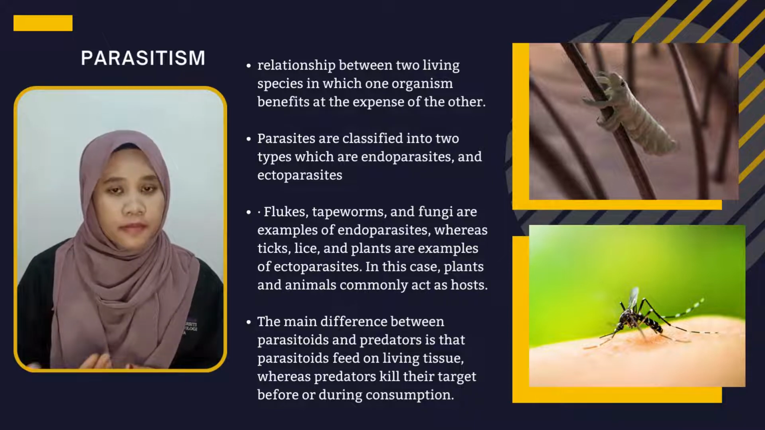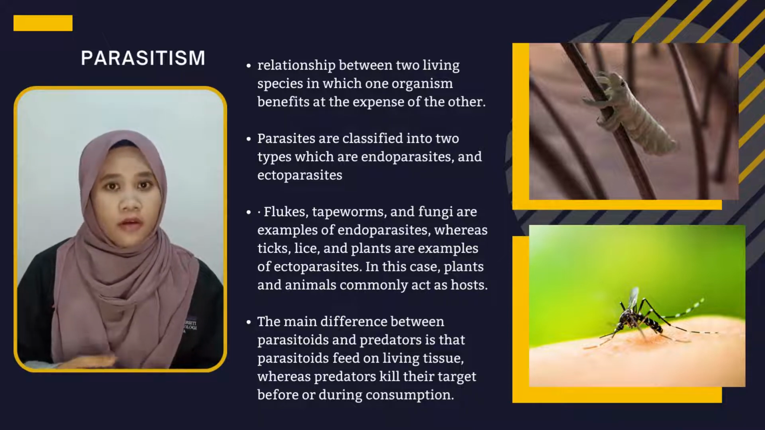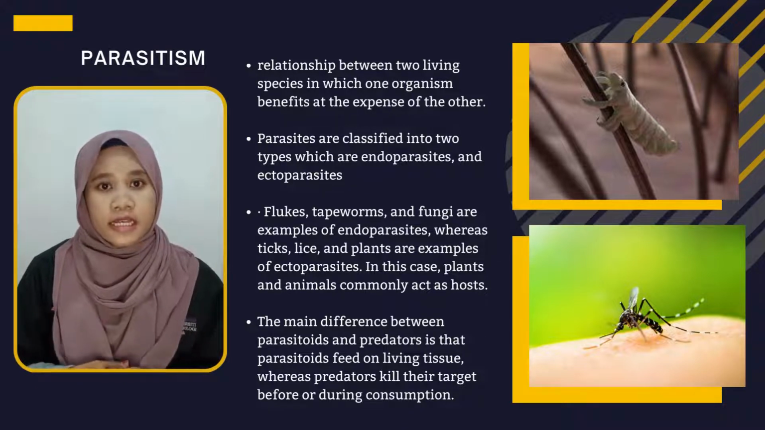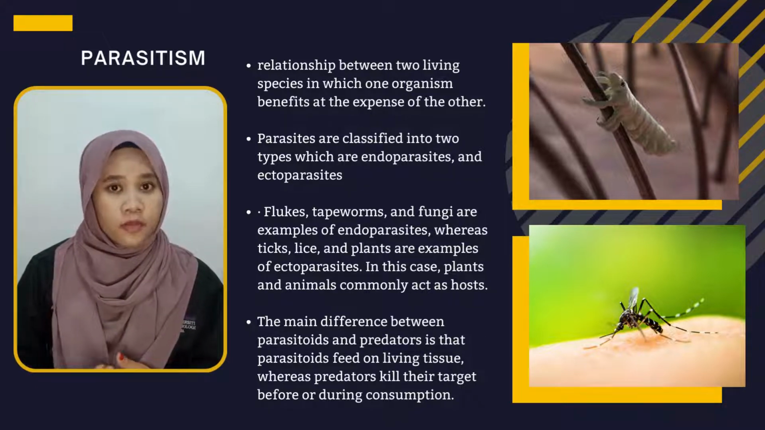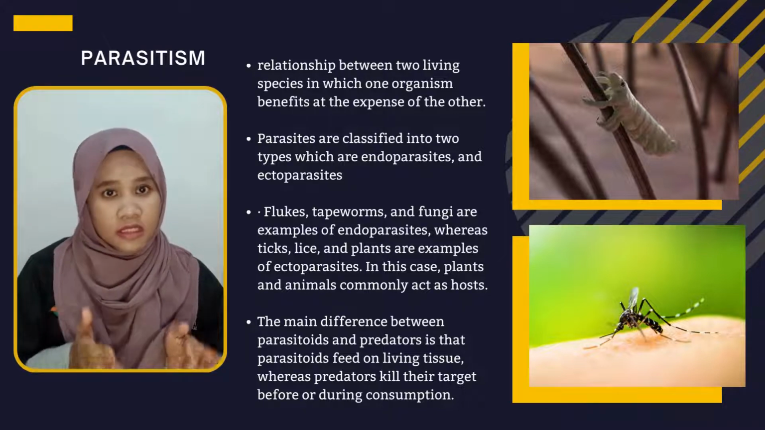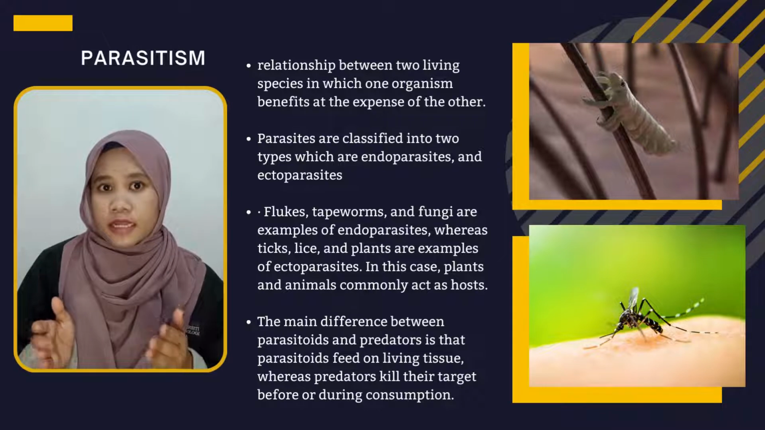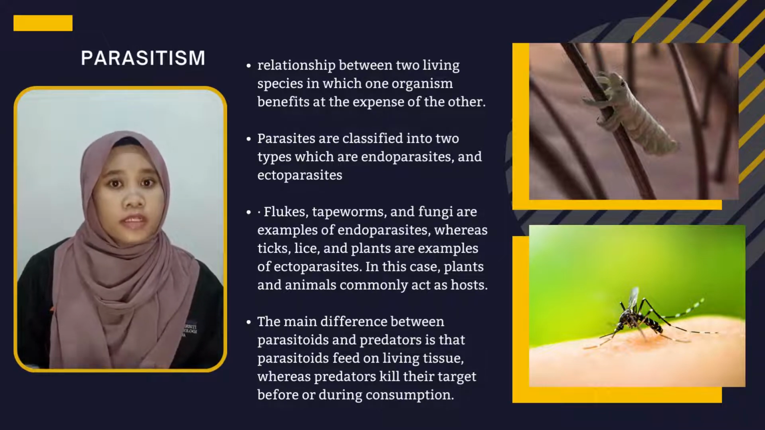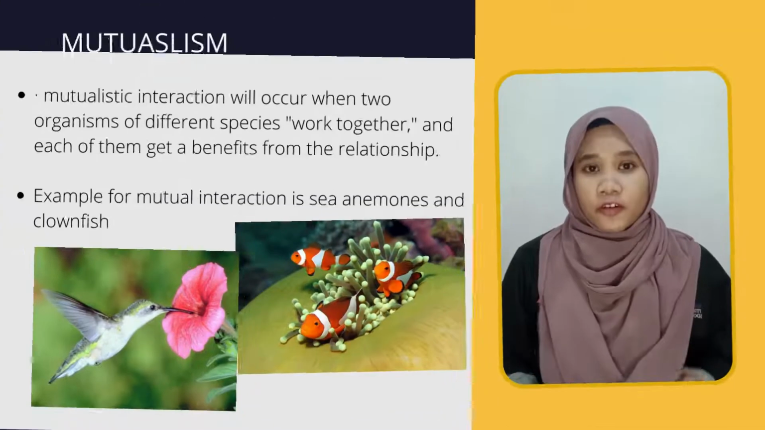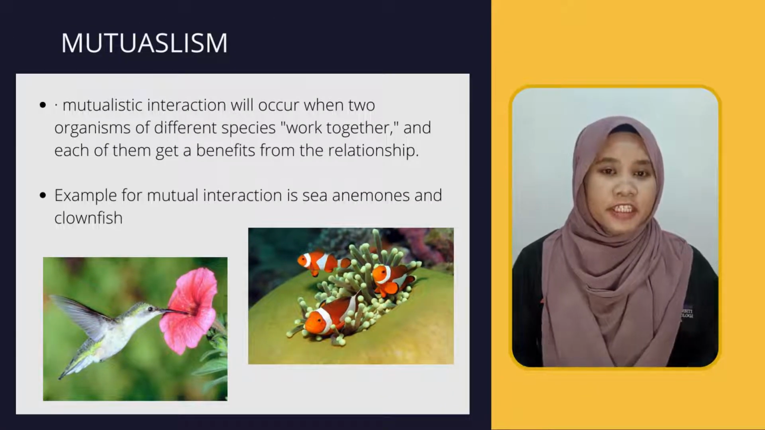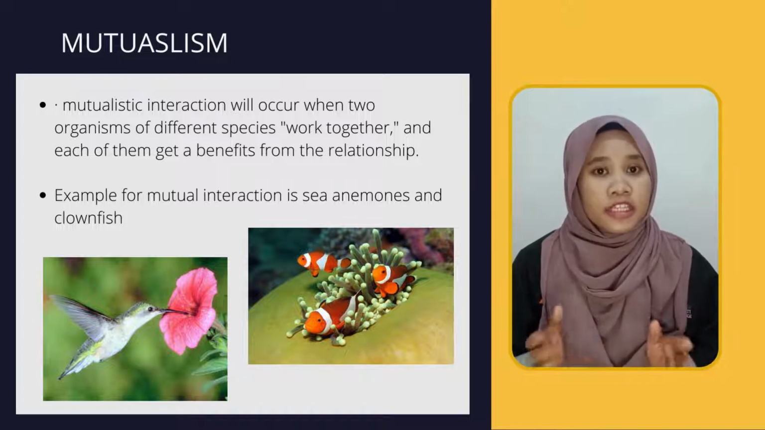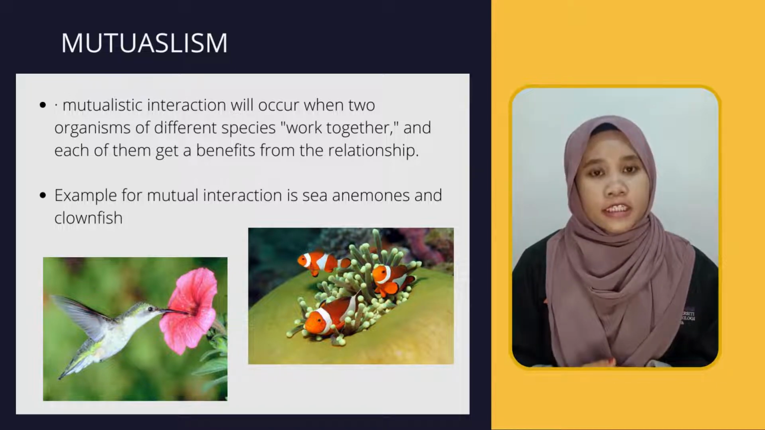Most of the time, parasites do not cause the death of their host. However, parasitoids are an anomaly since they straddle the border between parasitism and predation. The main difference between parasitoids and predators is that parasitoids feed on living tissue, whereas predators kill their target before or during consumption. For mutualism, a mutualistic interaction will occur when 2 organisms of different species work together and each of them gets benefits from the relationship.